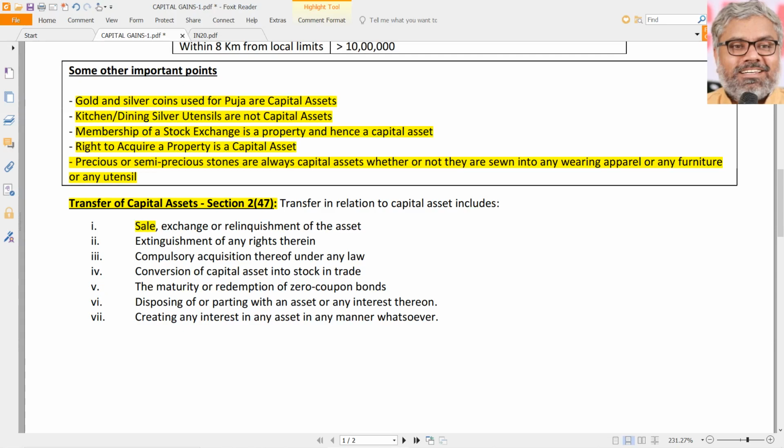But is sale the only transfer? No. According to section 2(47), sale, exchange or relinquishment of an asset. Exchange means one asset given up, one asset taken up. That is also a transfer. Relinquishment of the asset or extinguishment of any rights in the asset. Both are similar. Relinquishment means giving up completely, just like that, giving up the asset. That is also a transfer.